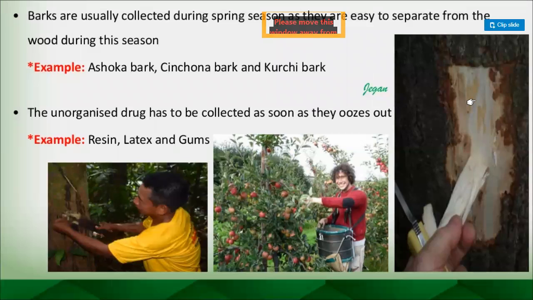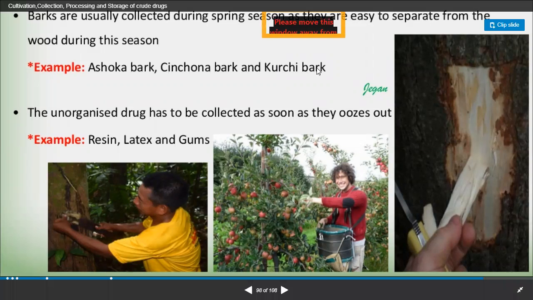So the activity of cambium is to grow towards the bark and towards the wood. So if the cambium is in such a stage, we can collect the bark easily from the wood, it will be detachable easily, like ashoka bark, cinchona bark, and kurchi bark, for example, right? So these are the examples of the bark. So at that particular spring season, we have to select for the collection of those kind of bark.